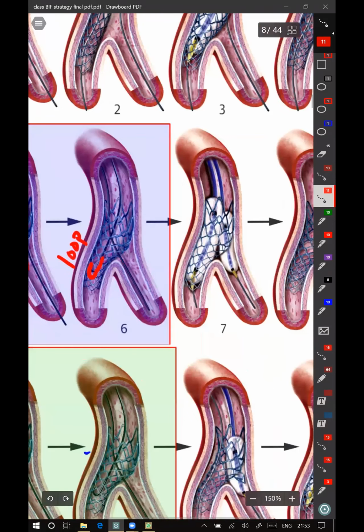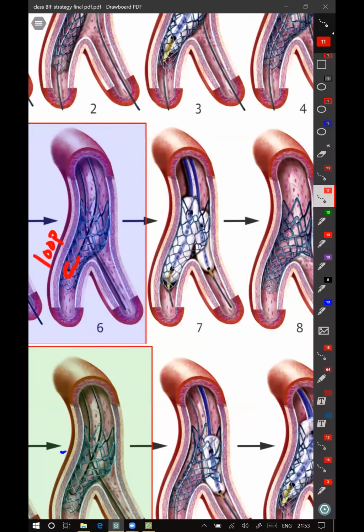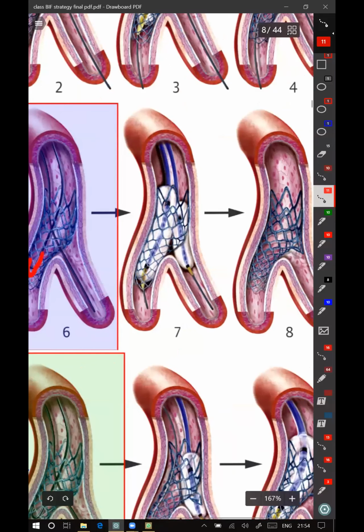After that is done, you have both the wires inside the stent after the exchange. So you take two balloons now. You can use the same balloon, the stent delivery balloon, for doing your FKI, plus a balloon which is sized according to the side branch.